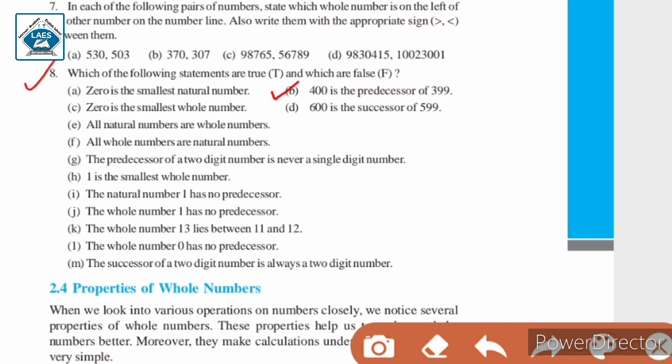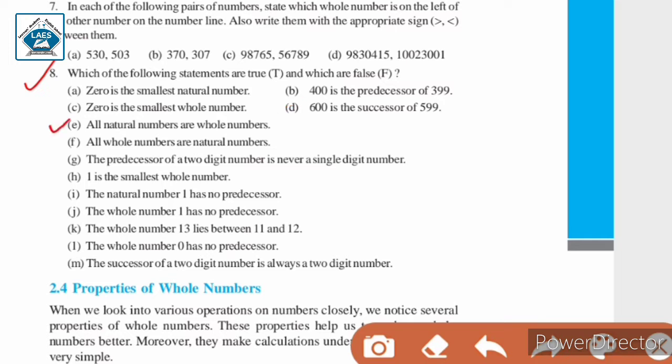This statement is false. Next, 0 is the smallest whole number. This statement is true because 0 is the smallest whole number. Whole numbers begin from 0. Next, 600 is the successor of 599. This statement is true because 599 plus 1 we get 600.